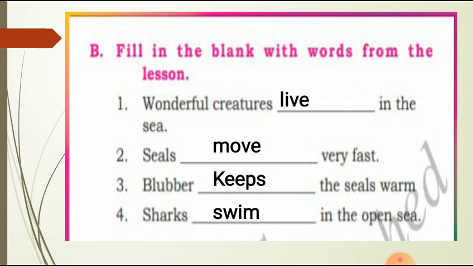Third one, blubber keeps the seals warm. Then fourth one, sharks swim in the open sea. So here first one, live. Second one, move. Third one, keeps. And then fourth one, swim.